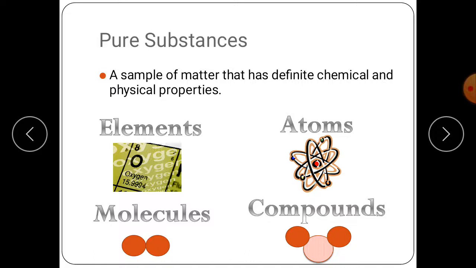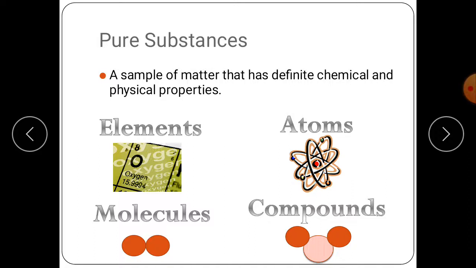What did I say? A sample of matter that has definite chemical and physical properties is known as element, and from this element we get atoms, molecules and compounds.